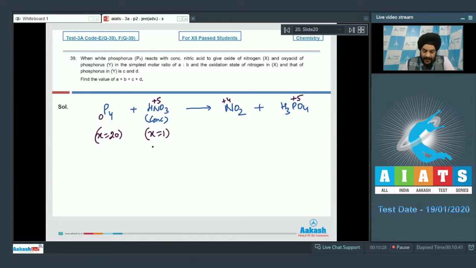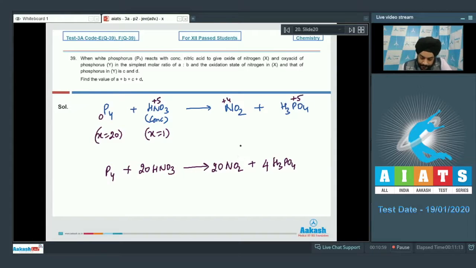So we can clearly see that one molecule of P4 will have to react with 20 molecules of HNO3 to form the given products. Now if we talk about the balancing, students, the H3PO4 has to be balanced with a 4 in order to balance the number of phosphorus atoms. And for the nitrogen atoms, this NO2 is also to be multiplied by a factor of 20. So we have now conserved the number of atoms which are undergoing oxidation and reduction.